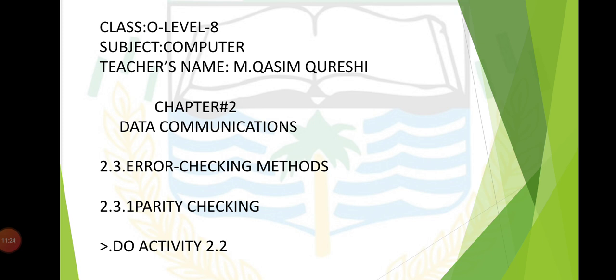Consider the following byte: 1101100. This is 7 bits. In this pattern you see that the number of 1s is 4, so this is even parity.